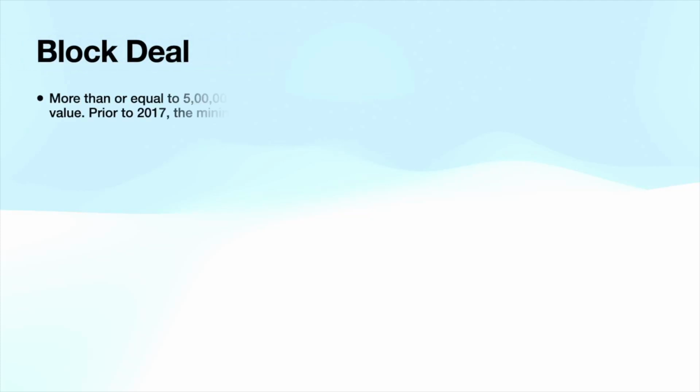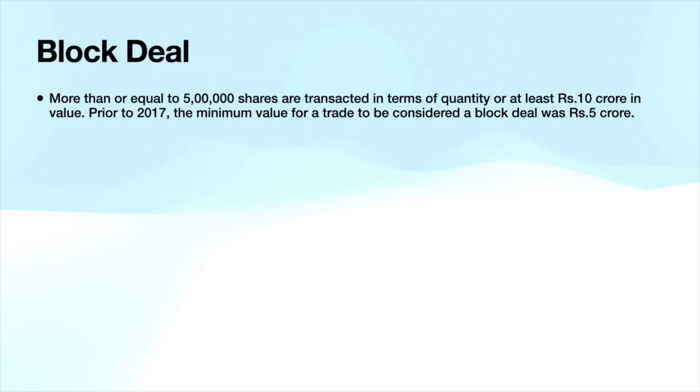So let's begin. In a block deal, there have to be more than 500,000 shares, or the value of the block deal should be more than 10 crores to qualify as a block deal. In 2017, this amount was 5 crores, but after 2017, it has been raised to 10 crores. So any deal that a promoter or any other party wants to execute in the block window, which we will understand later on, has to be of value more than 10 crores or more than 5 lakh shares.